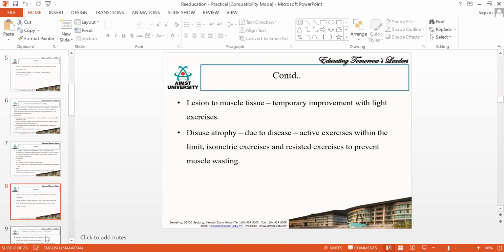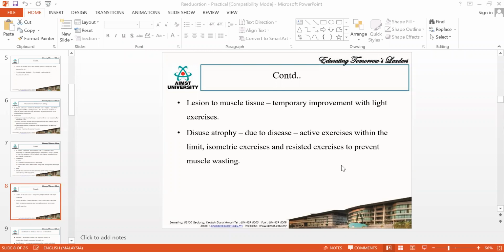Then, in case there is any lesion to the muscle tissue, and because of that the muscle is undergoing wasting, then you can prevent it by doing light exercises. Light exercises means active exercises. So you can prevent by doing active exercises. Then, if there is any disuse atrophy, that means if you're not using the muscle for a long time, then it will undergo atrophy. That is called as disuse atrophy.